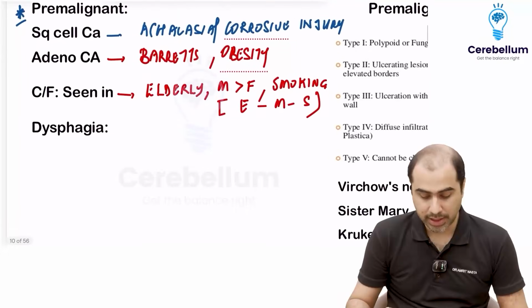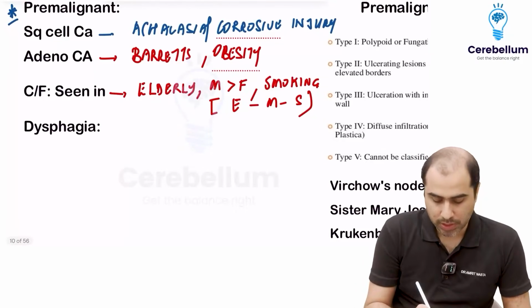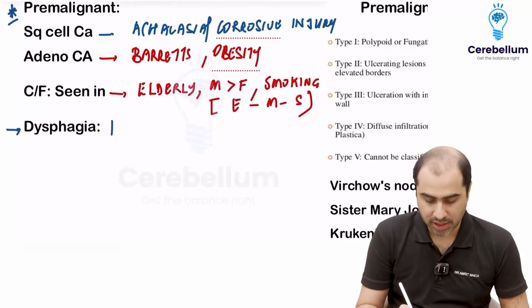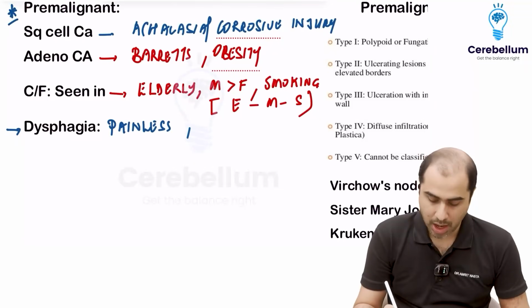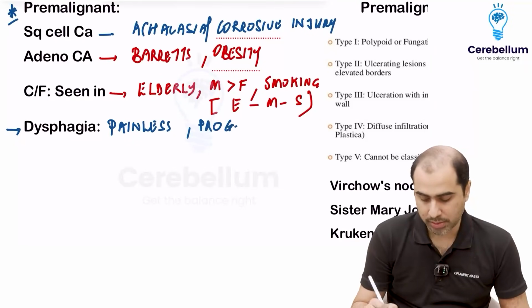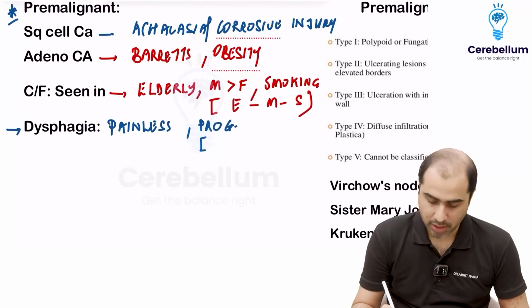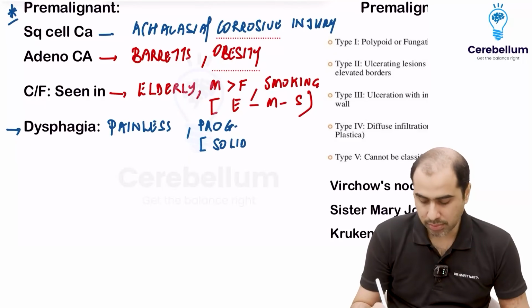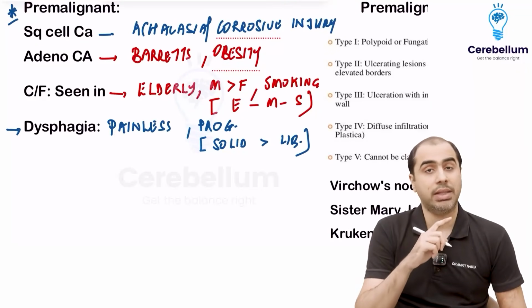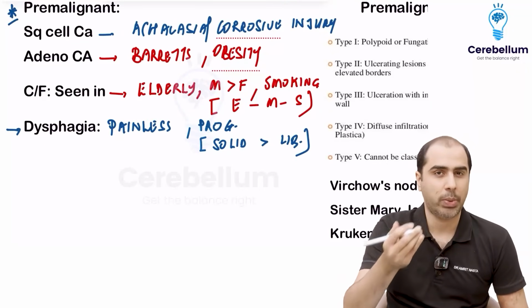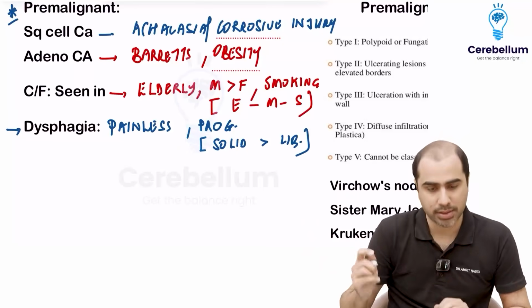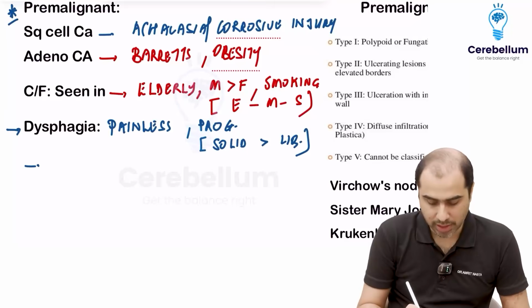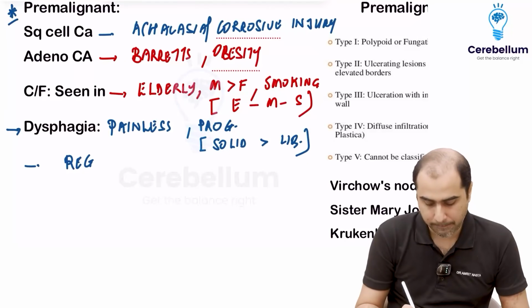Now what will be seen in C esophagus? It's very simple. You will see dysphagia. This dysphagia is going to be given the words painless, progressive, and it will be more to solids, at least initially. Contrast this with achalasia or motility disorders. There it was more to liquids. Here it is more to solids because solids won't go through the malignancy. Liquids will pass. Second thing you will get is, here also you can get regurgitation.